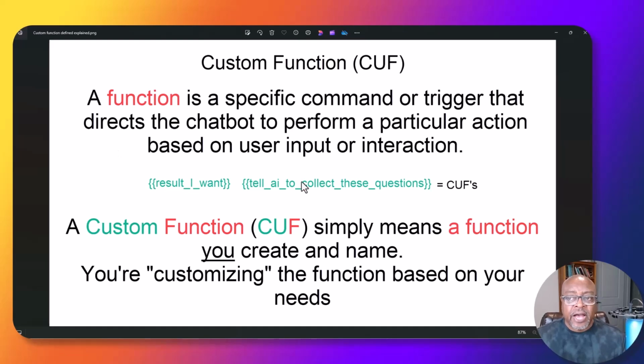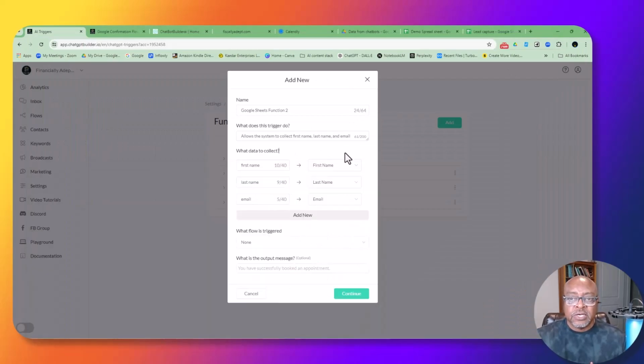Okay, so I just created what's called a custom field, or a custom function. And a custom function, or CUF in our system, simply means a function you create and name. In other words, you're customizing the function based on your needs. So I can create these, I can name them anything I want, and the system is going to set them up for me. So that's a custom field. That's what I just set up here.